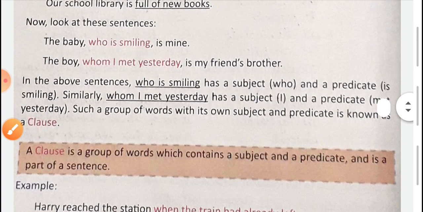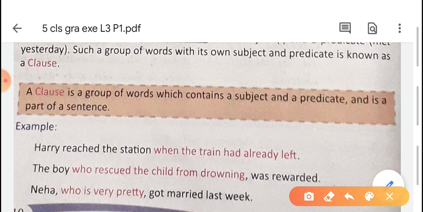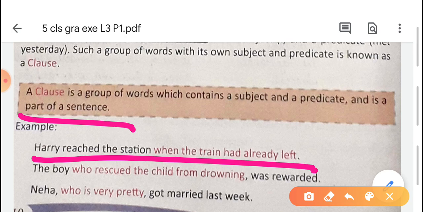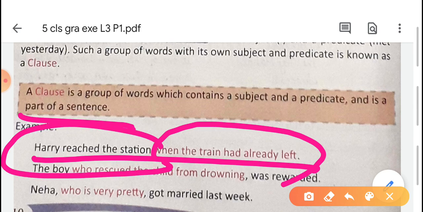Now, what is a clause? A clause itself has its own subject and a predicate and is a part of a sentence. Okay, Harry reached the station when the train had already left. Here, this part is a part of a sentence.